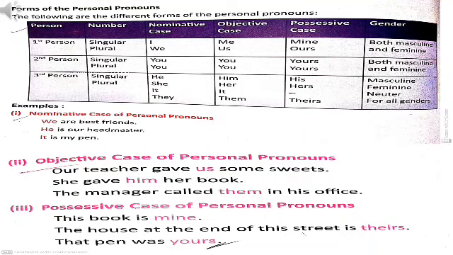Now let's see some examples. Nominative case, we are best friends. It is my pen. Objective case, she gave him her book. Our teacher gave us some sweets. In possessive case, this book is mine, that pen was yours.